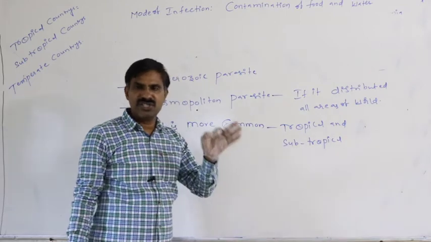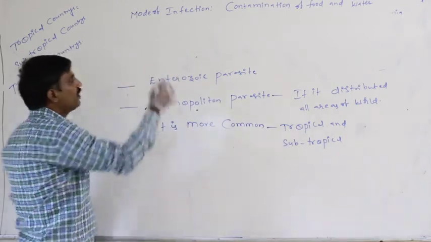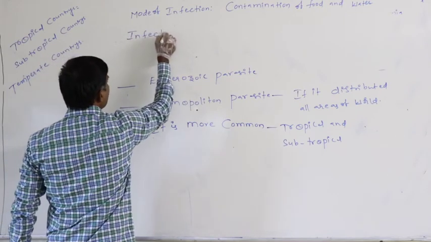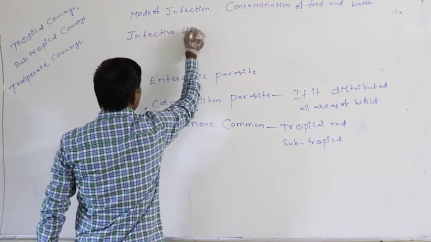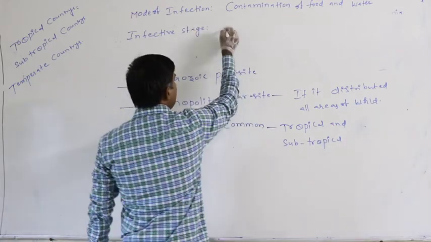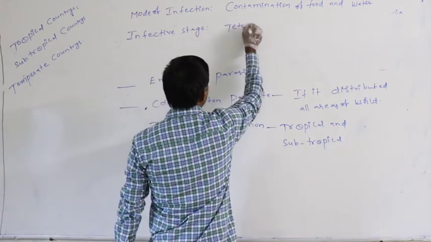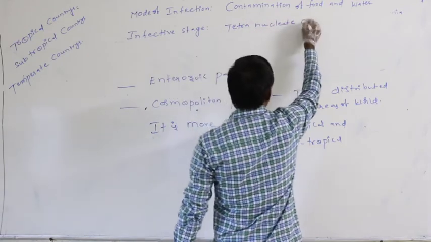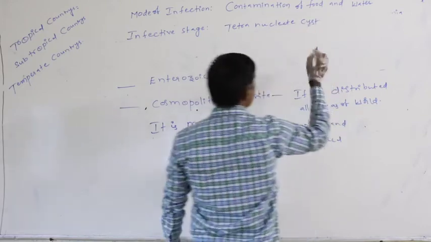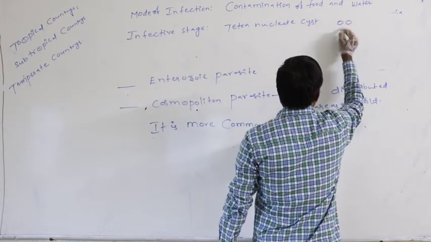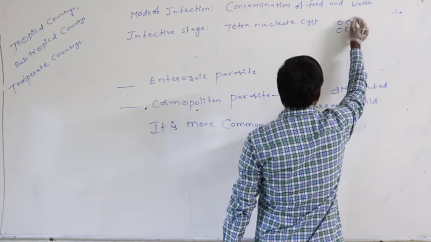Contamination of food and water means, for example, what is the infective stage? The infective stage of entamoeba is the tetranucleate cyst. Tetranucleate cyst is the infective stage of the entamoeba. Tetranucleate cyst means